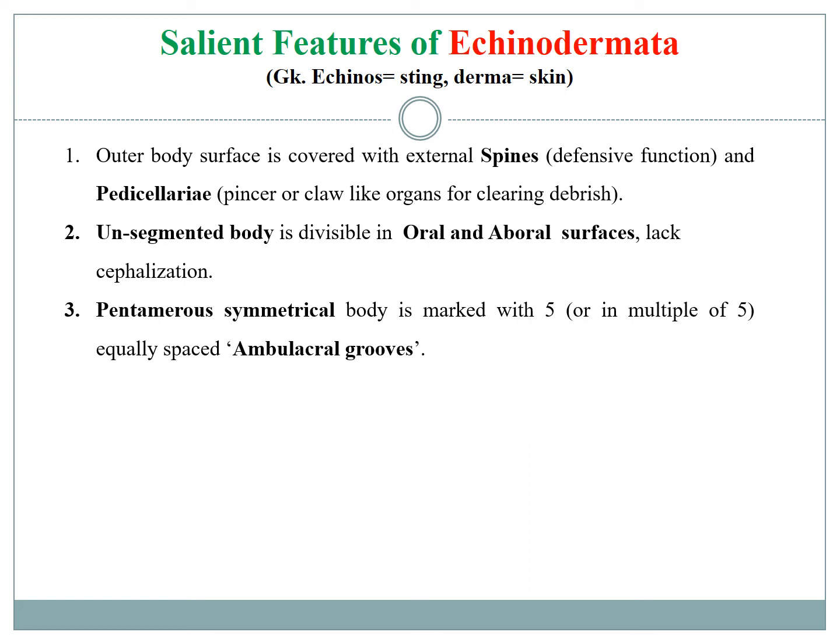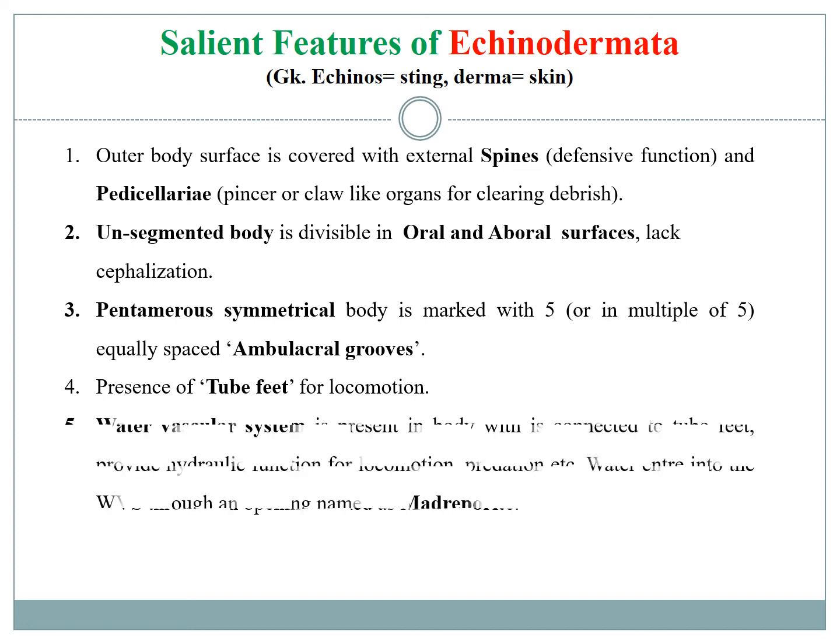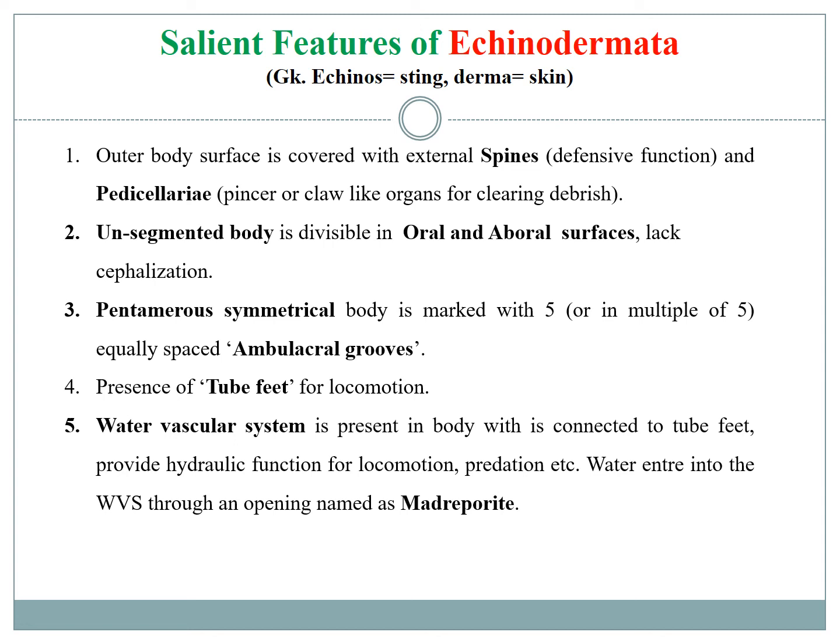They lack any prominent head. They have a pentamerous symmetrical body. Their body is divided into 5, or sometimes in multiples of 5, equally spaced ambulacral groups.